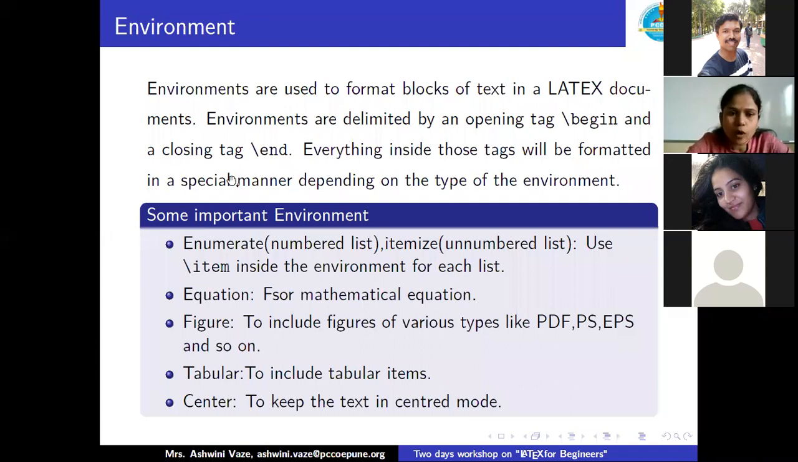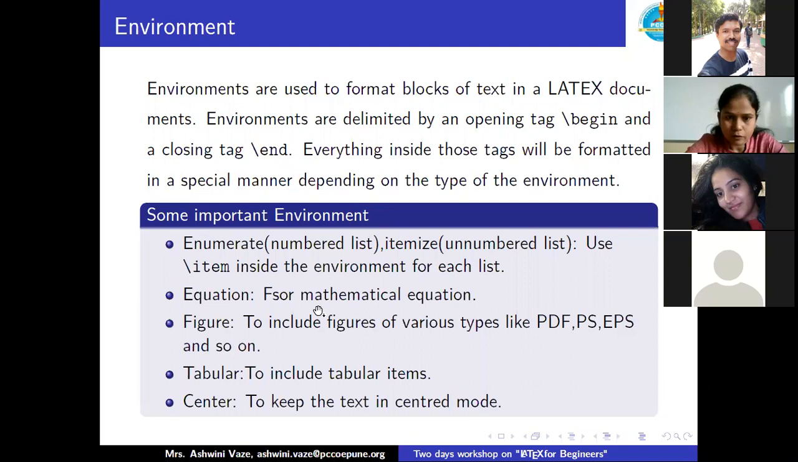Some important environments: enumerate, if I wish to generate a numbered list, or itemize. If I wish to generate an unnumbered list, I can use these environments. And as I discussed earlier, these environments must be used with an opening tag and a closing tag, \begin and \end. Let me give you an example also. Before that, a few examples I noted here. I'll just go through that.